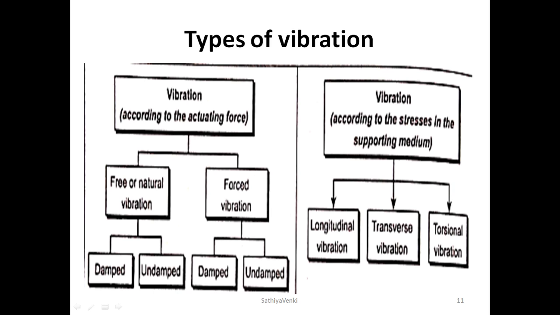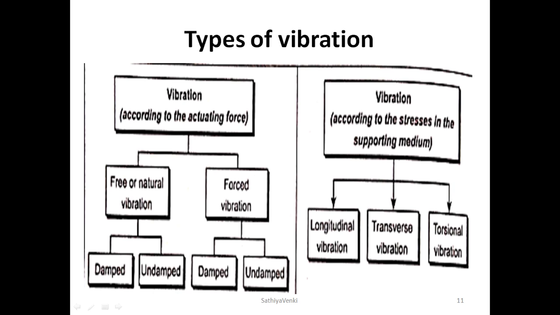Forced vibration is when the body vibrates under the influence of an external force. Simply we are hitting or disturbing a body by an external force, by applying the force using a hammer. So that's the logic. Then the body is said to be under forced vibration. Example: machine tools, electric bells, conveyors.